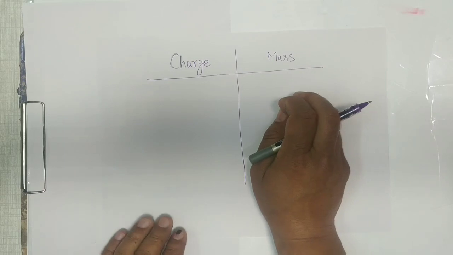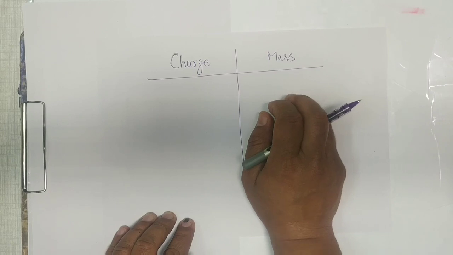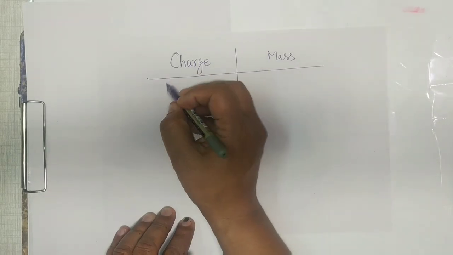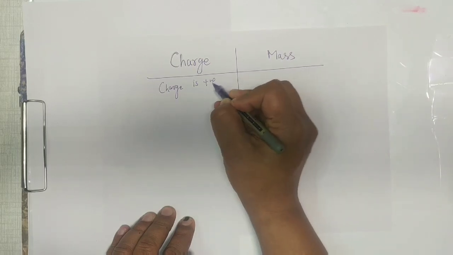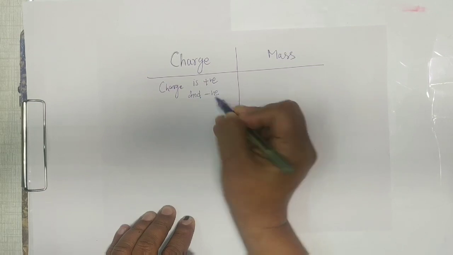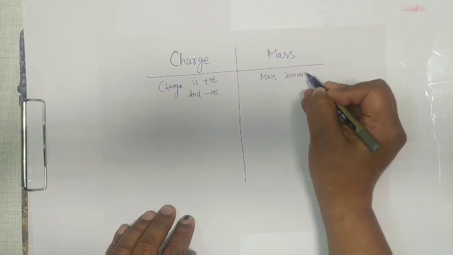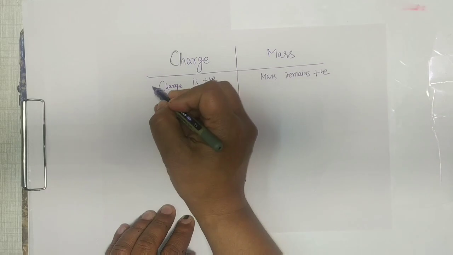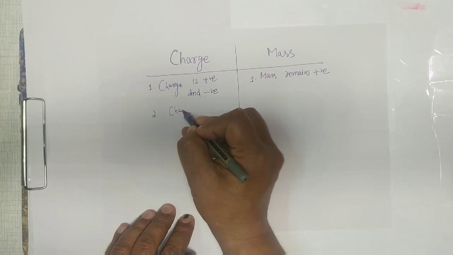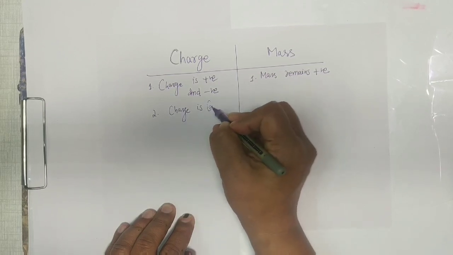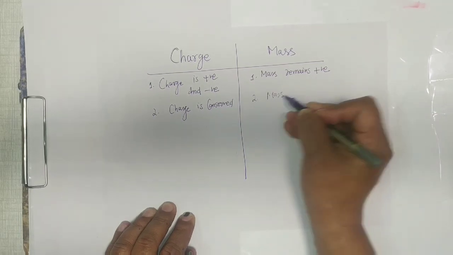Now there's a big comparison between the two quantities, charge and mass. We see that charge is positive and negative, whereas we know mass remains positive. Second, charge is conserved, whereas the mass is not conserved.